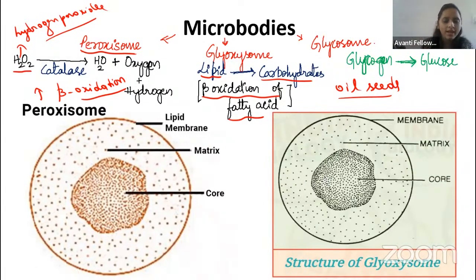If they ask about the glycosome, they will ask you that this is present in what we will call the oil phase, where the peroxisome was converted into the glycosome. It helps in the lipid breakdown into carbohydrate. That's it, guys. No other question will be asked from this part.